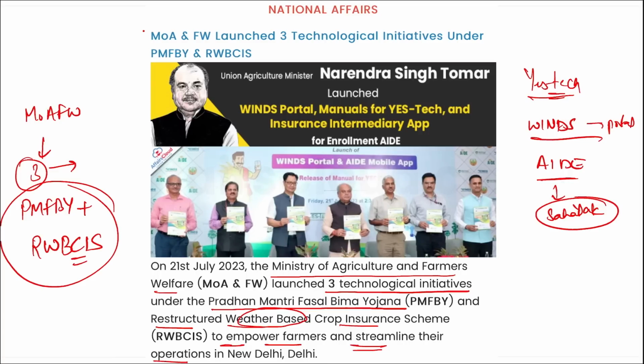Correct? These will provide financial security to farmers as the center has released their share of subsidies independently. So coming back, Ministry of Agriculture and Farmers Welfare launched 3 technological initiatives, 1, 2 and 3, under Pradhan Mantri Fasal Bima Yojana and RWBCIS.